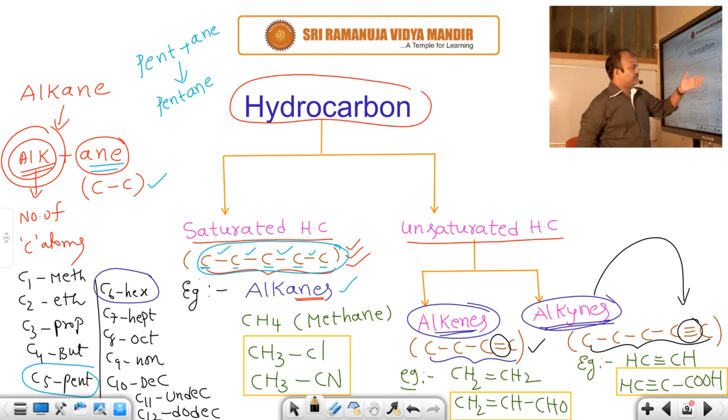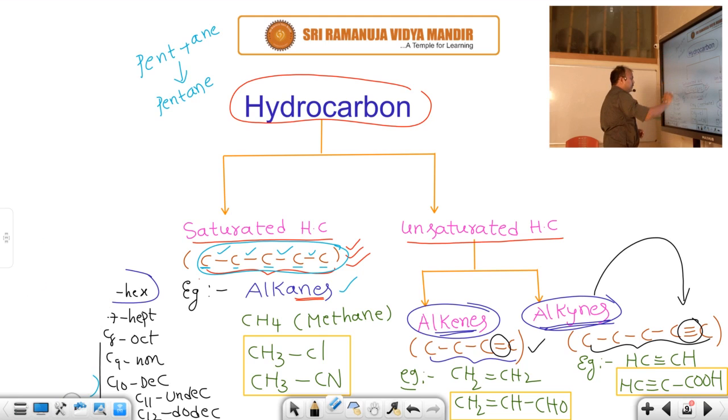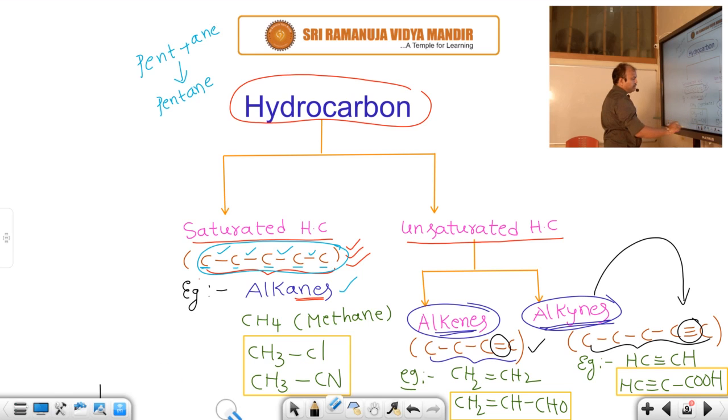Examples are alkanes. Unsaturated hydrocarbons are alkenes and alkynes. What is the difference between alkene and alkyne? In alkenes at least one double bond is present in the chain. In alkynes at least one triple bond is present in the chain. Okay, these are the hydrocarbons. Alkanes, alkenes and alkynes are hydrocarbons because in these compounds only carbon and hydrogen are present. So in unsaturated hydrocarbons, alkenes and alkynes,